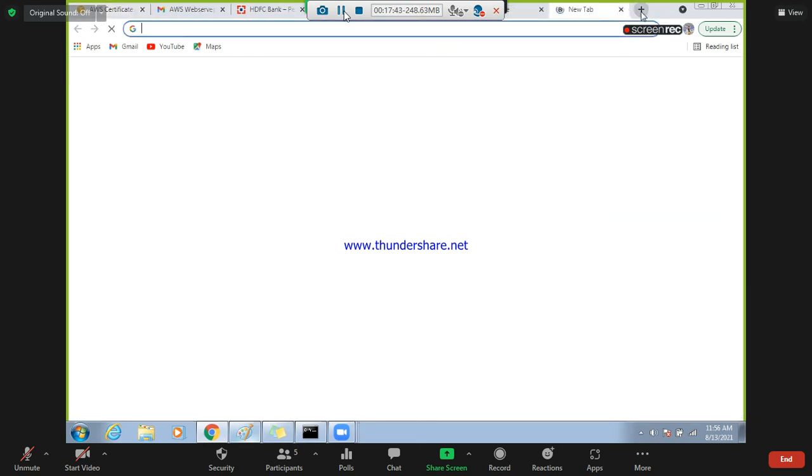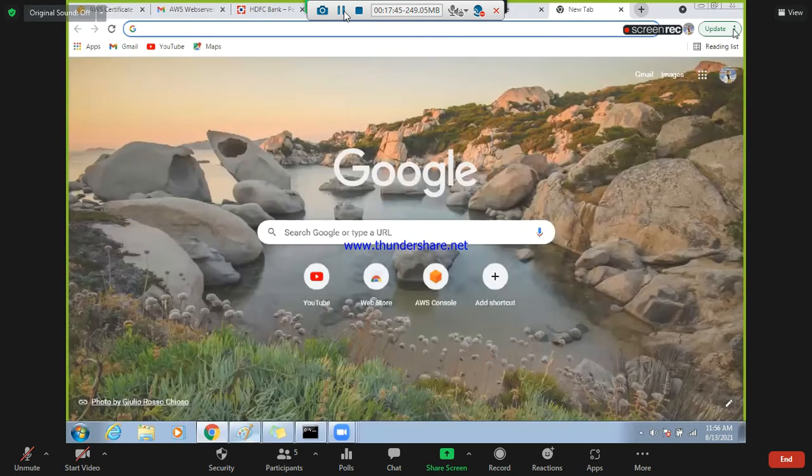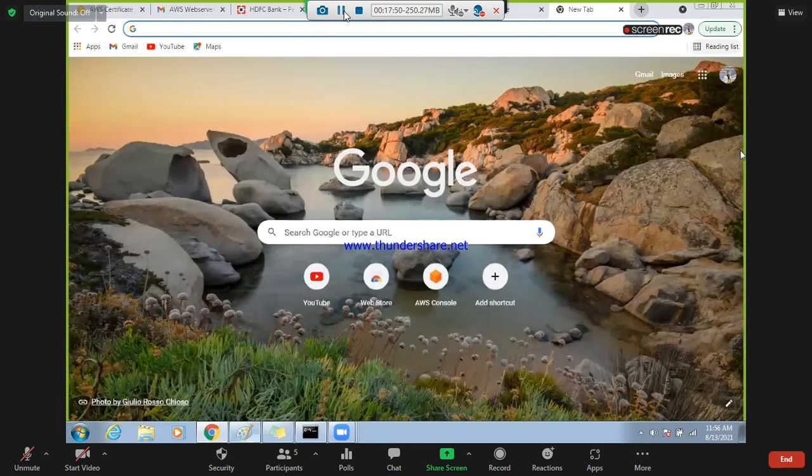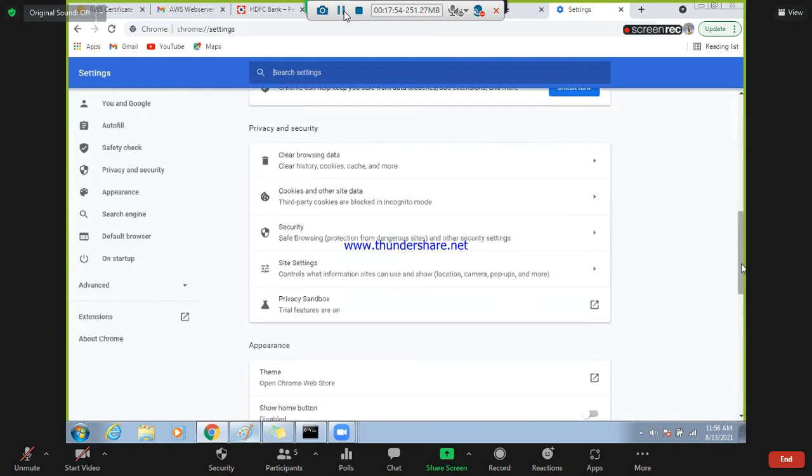In our operating system, if you look into our browser and go to the settings, there will be something called certificates.